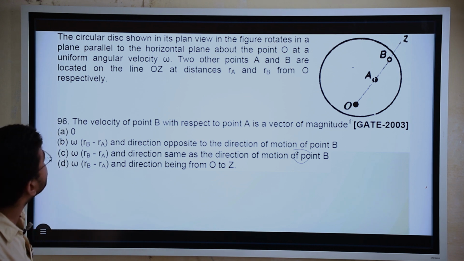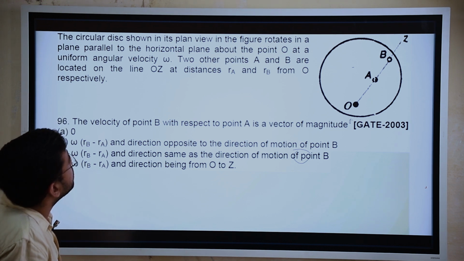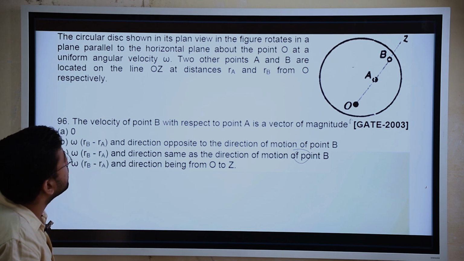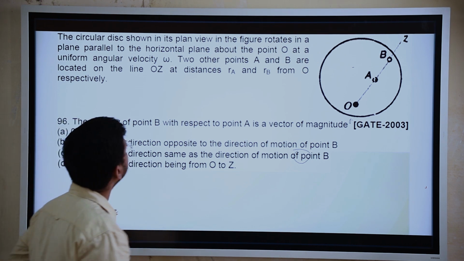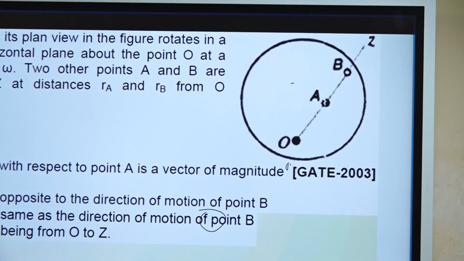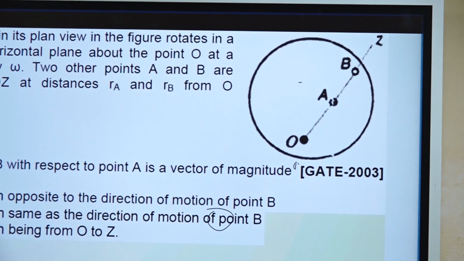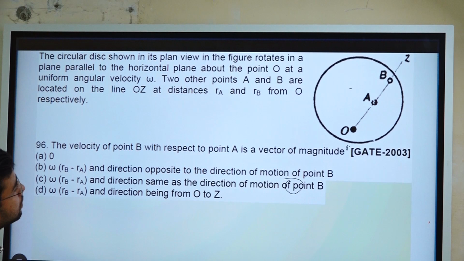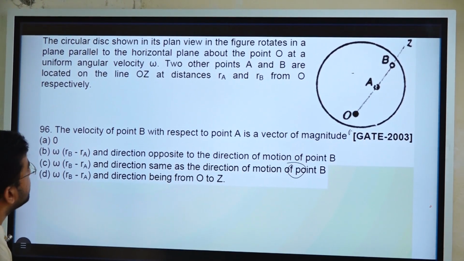A circular disc shown in its plan view in the figure rotates in a plane parallel to the horizontal plane about the point O. So this circular disc is rotating about this point. The two other points A and B are located on the line OZ at a distance RA and RB from O.